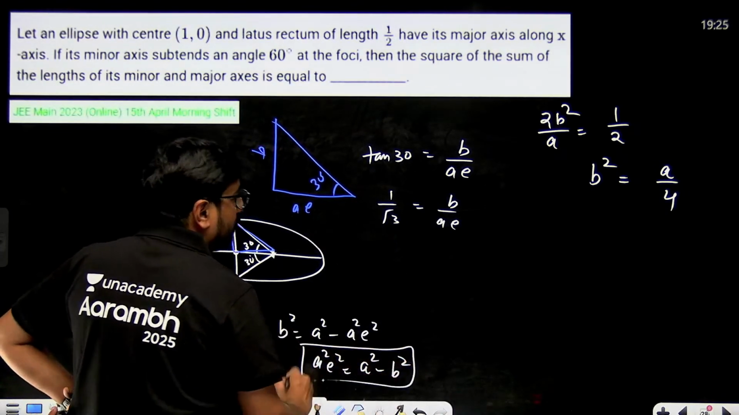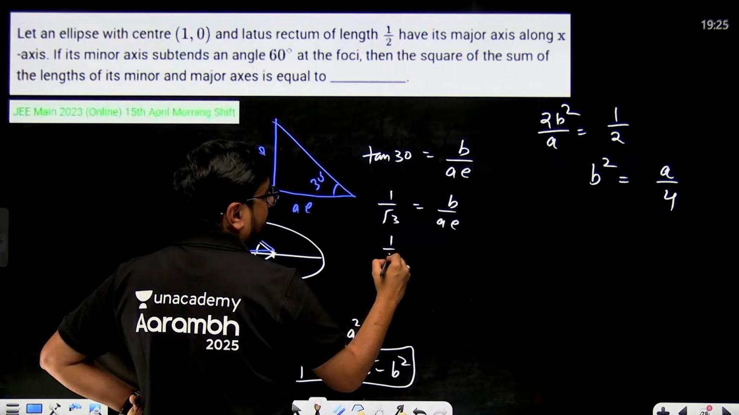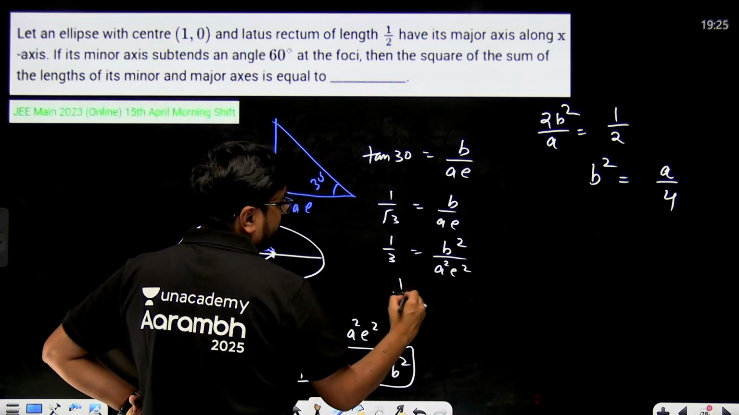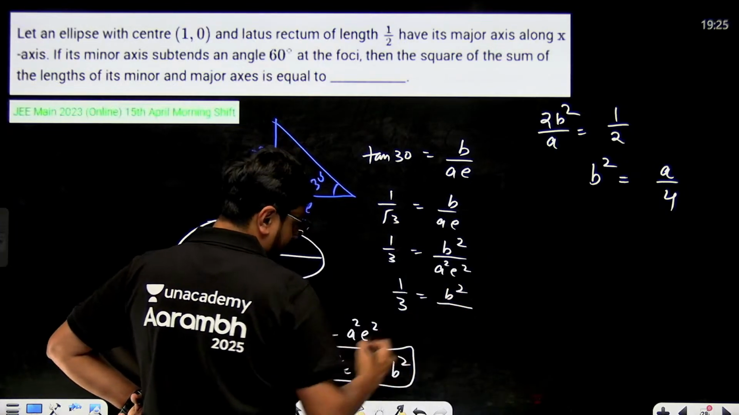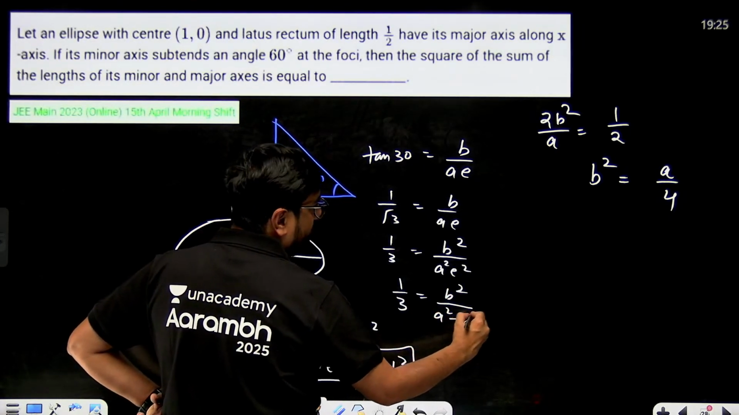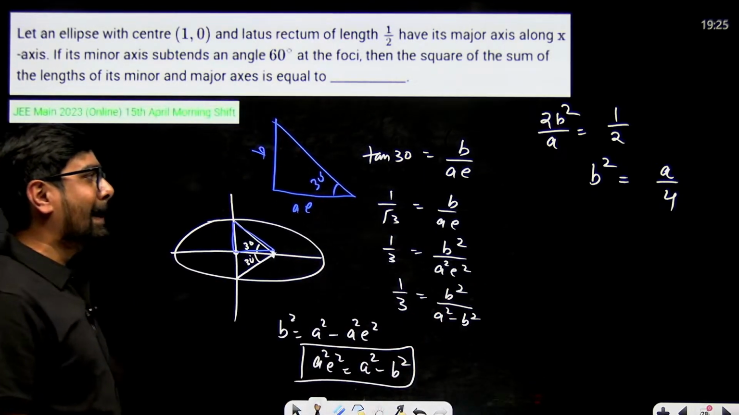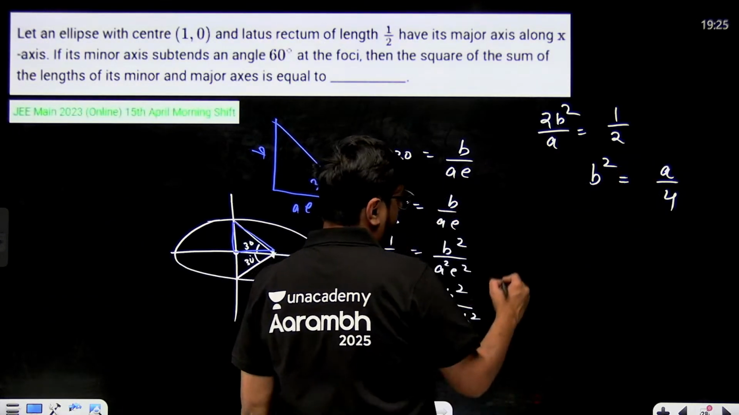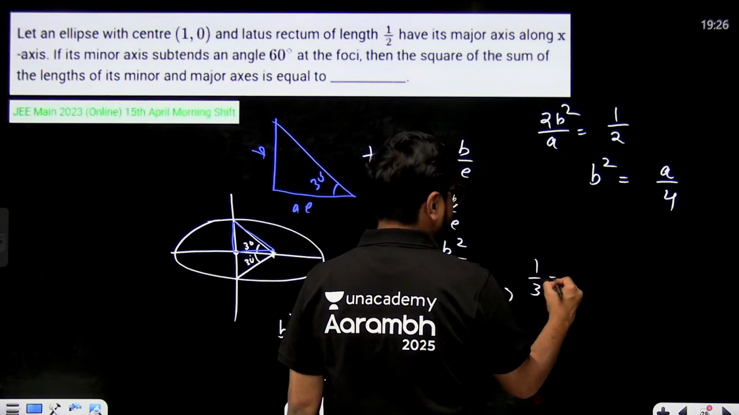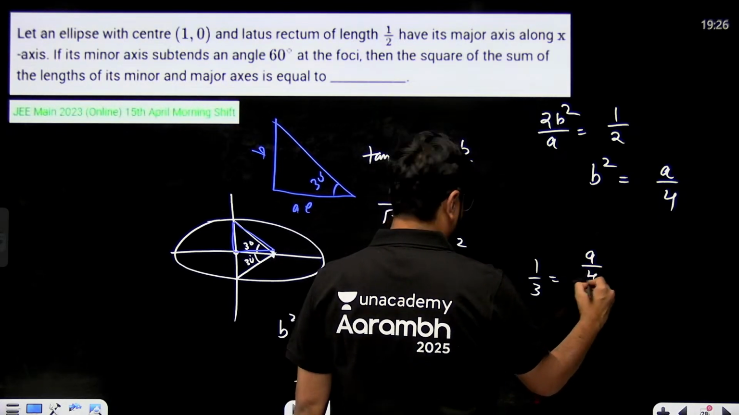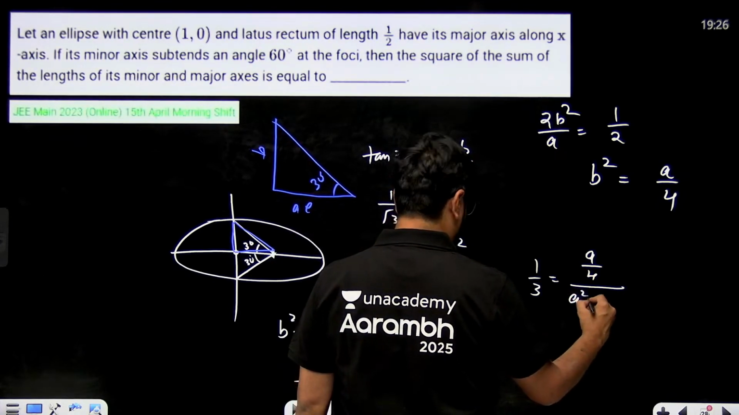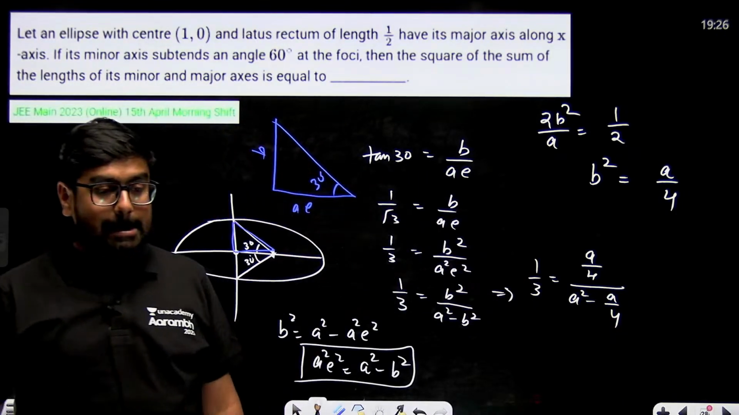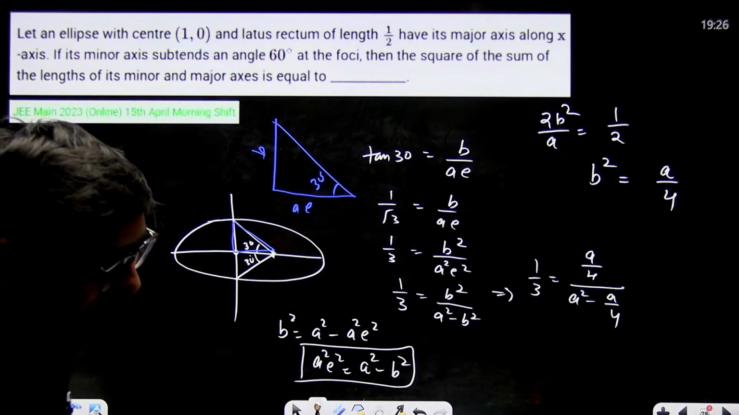Right? So if we square both sides, 1 by 3 will be equal to B square divided by A square E square. That means 1 by 3 will be equal to B square divided by A square minus B square. And then we'll use this value of B square. So from here, 1 by 3 is equal to A by 4 divided by A square minus A by 4.